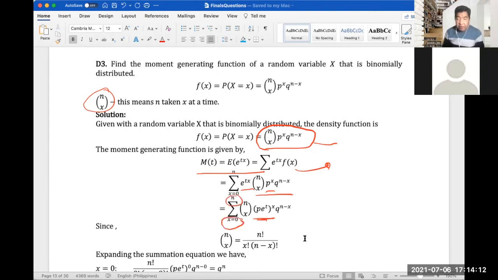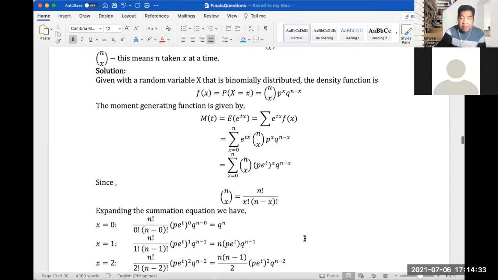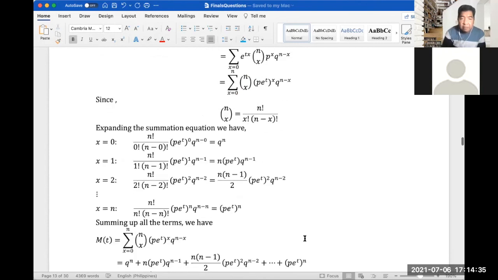We also know that n taken x at a time is equal to n factorial over x factorial times (n minus x) factorial, right? So if we expand the summation from 0 to n, let's see what will be the pattern. Let's try using x equals 0.